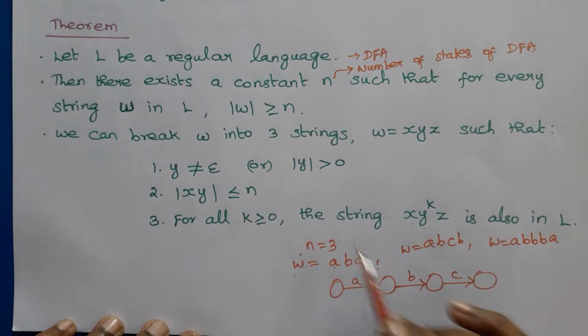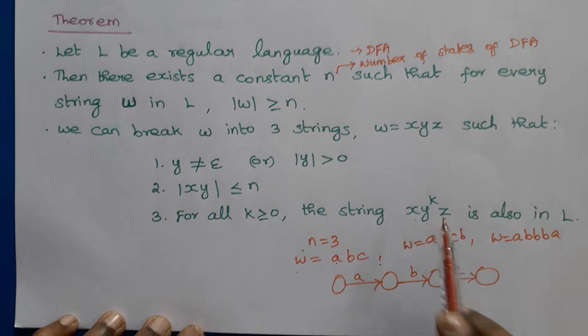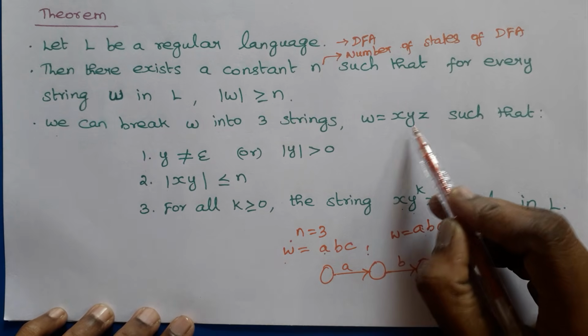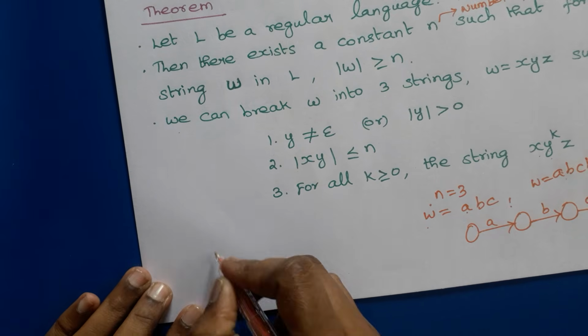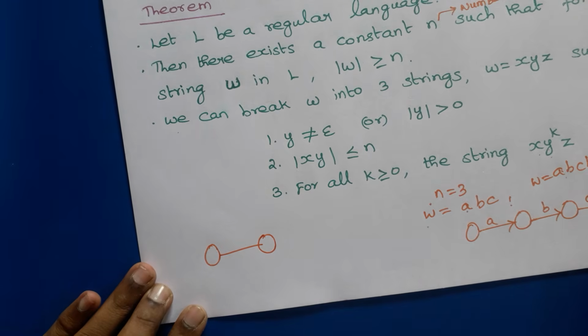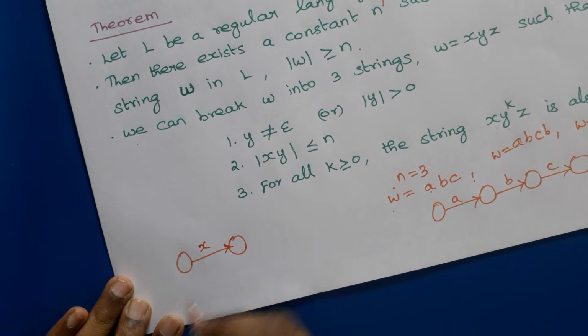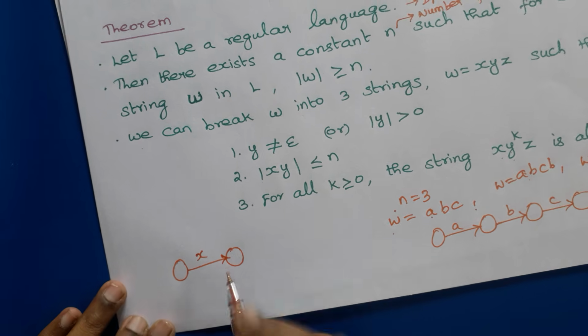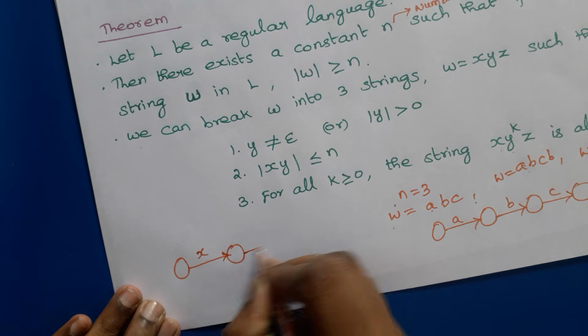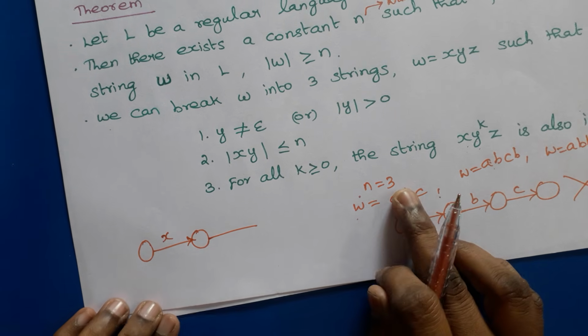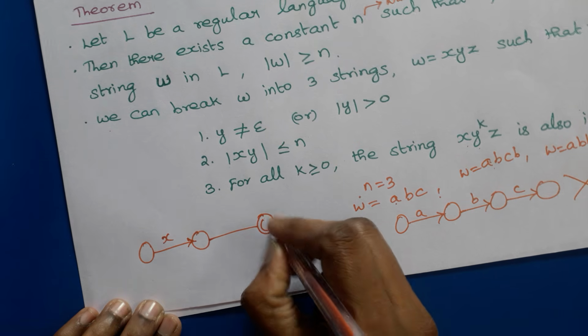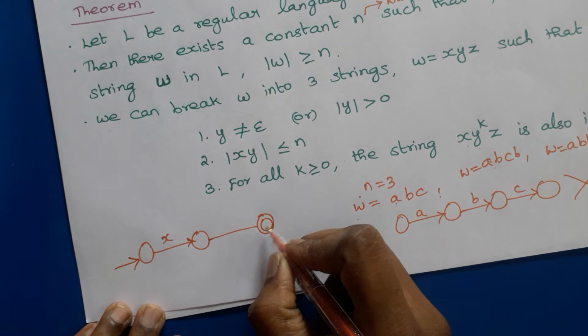So it should be pumped. Some symbols will go to the same states as the previous symbols. Here we are considering that the middle symbol is pumped. For x, from the start state, it can go to another state, because in this example we have only 3 states, and this is the start state and this one is the final state.